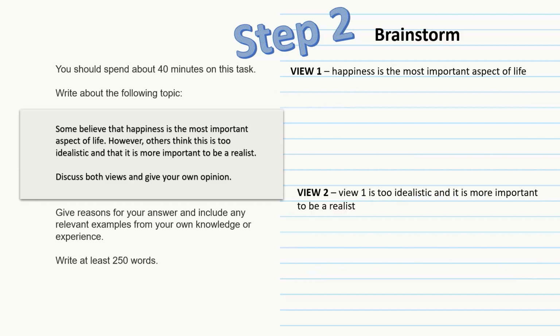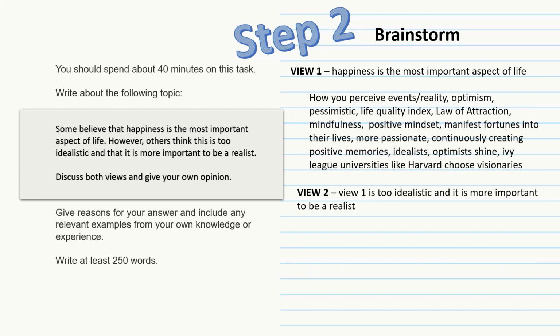So step 2, we want to brainstorm ideas for the different topics. So for View 1, I could talk about how you perceive events or reality, optimism, being pessimistic, life quality index, the law of attraction, mindfulness. So at this point we're just brainstorming a whole bunch of ideas for topic 1.